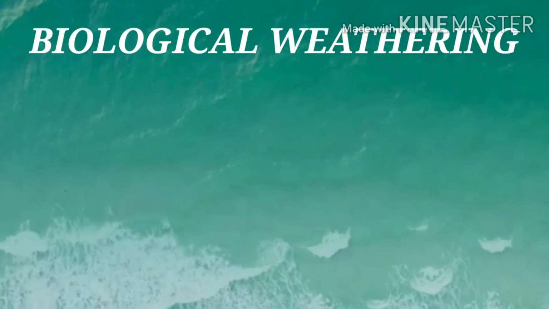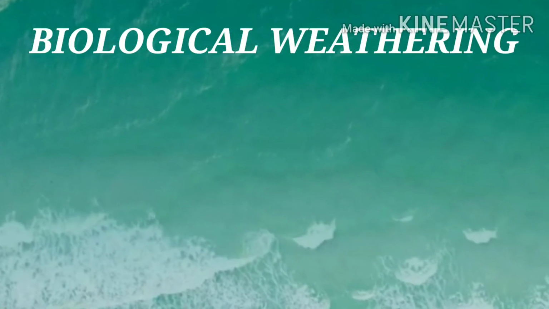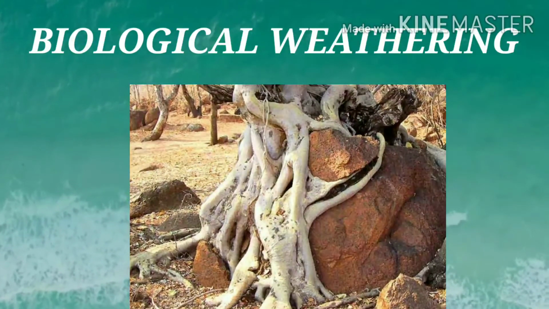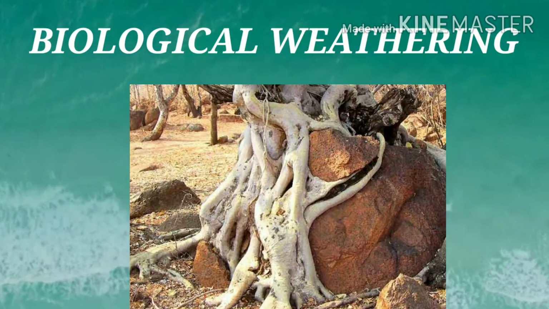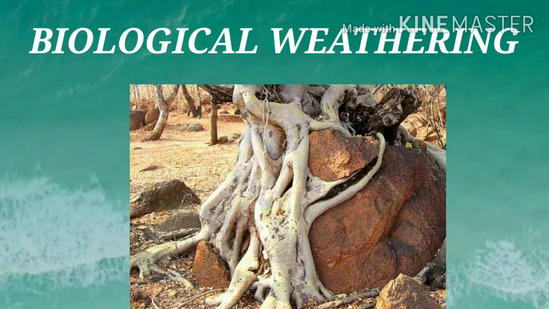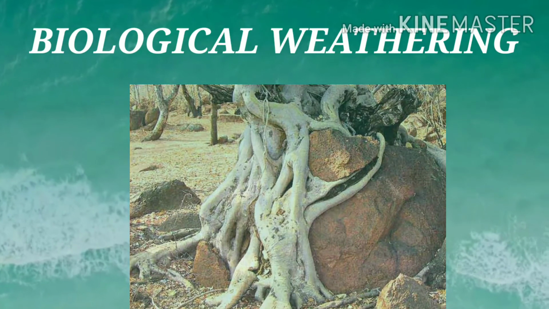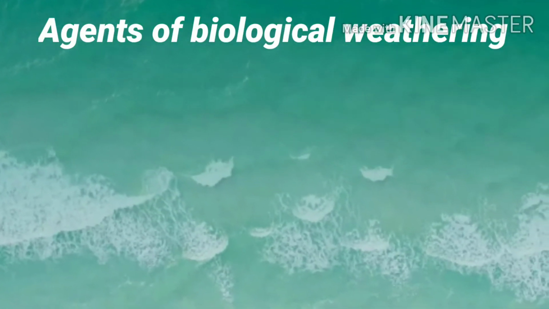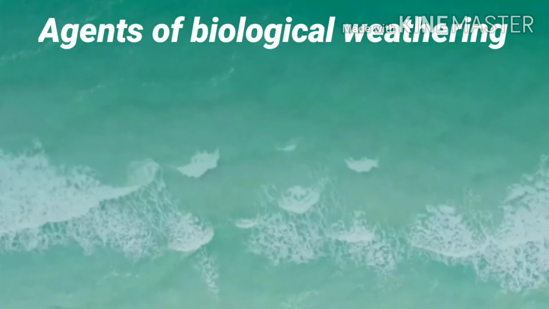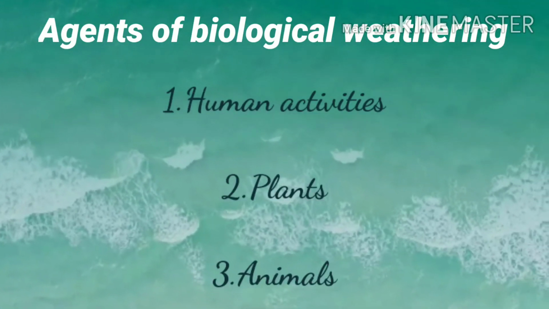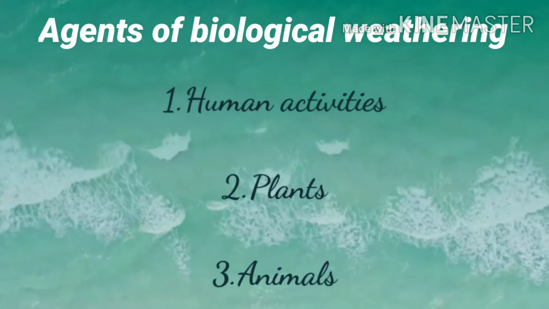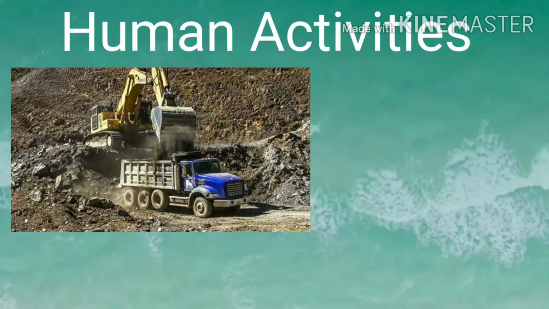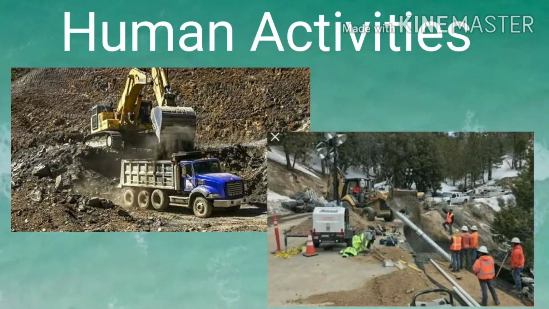Biological weathering. It is also known as organic weathering. Its main agents are animals, insects, plants, and man. In all cases, however, both physical disintegration and chemical decomposition are involved. This is because all biological matter is made up of oxygen and water, the two substances that set off reaction of minerals in rocks.